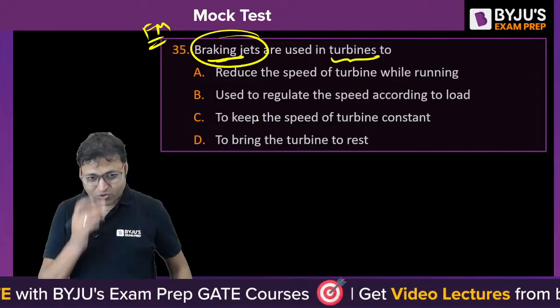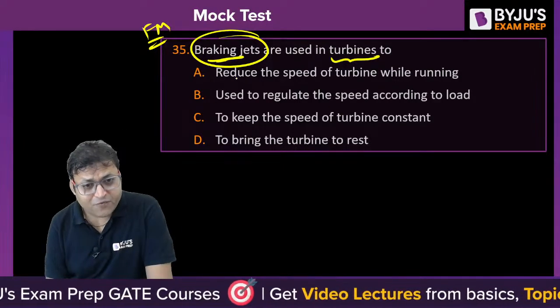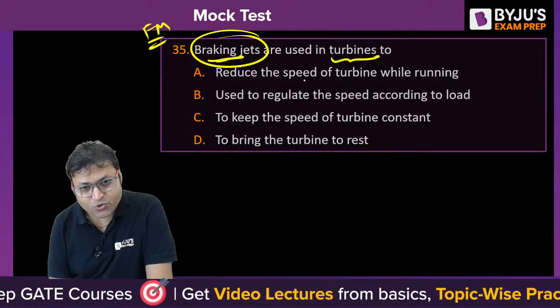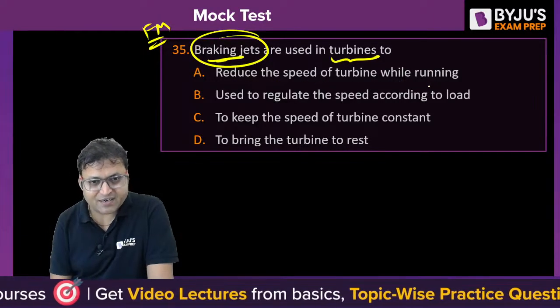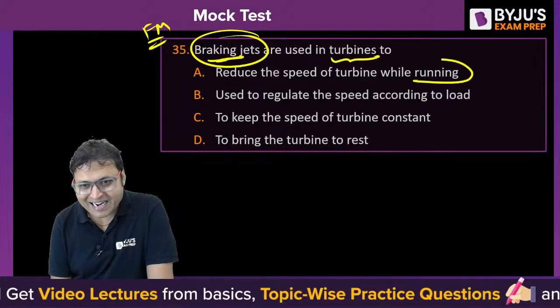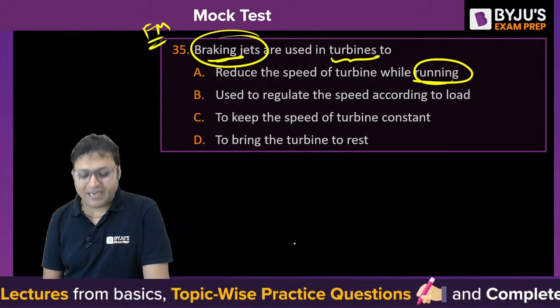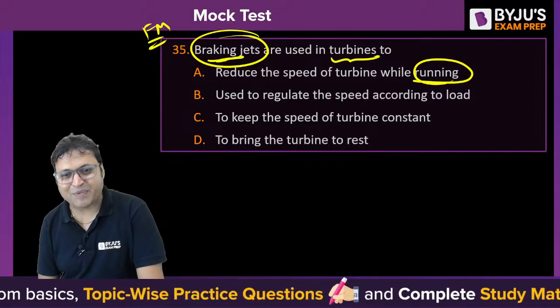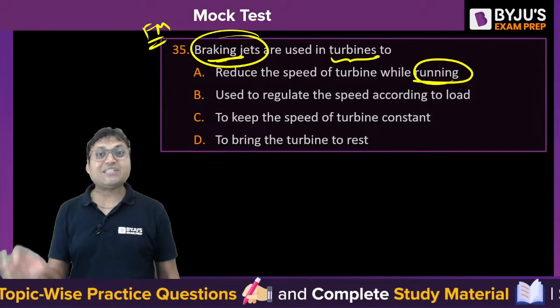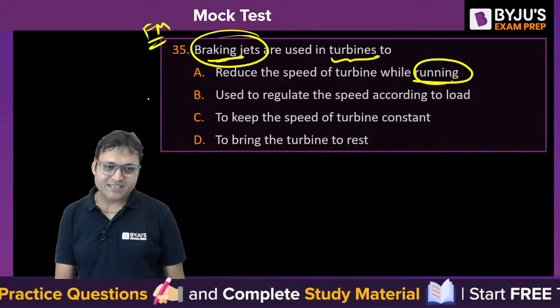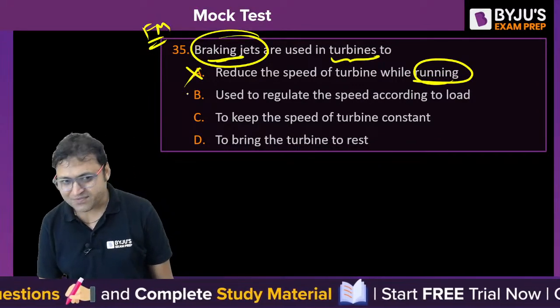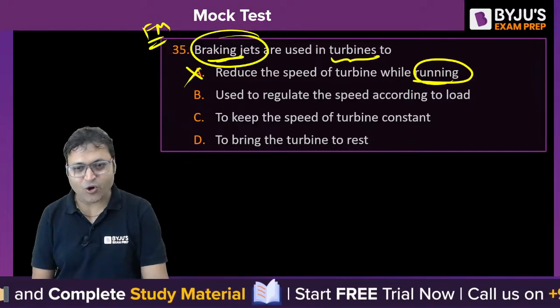The options are a bit confusing. Braking jets are used to reduce the speed of the turbine while running. No, while running is not correct. It is not used to reduce the speed while it is running. When it is not running, then we use the braking jets. So that is the reason A is not correct. Used to regulate the speed according to the load.